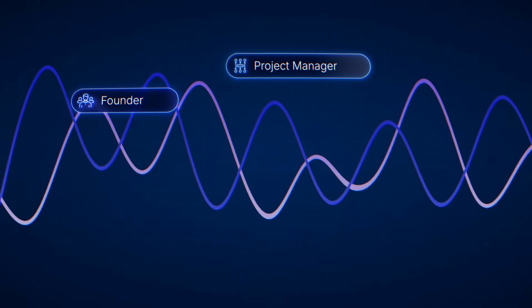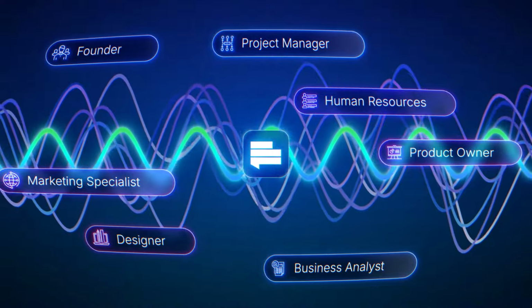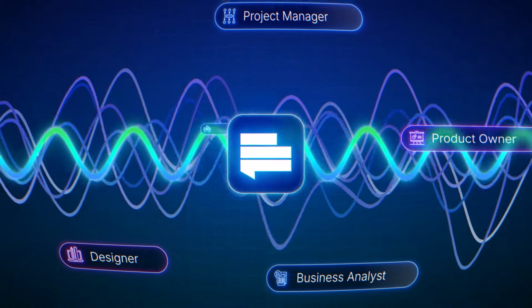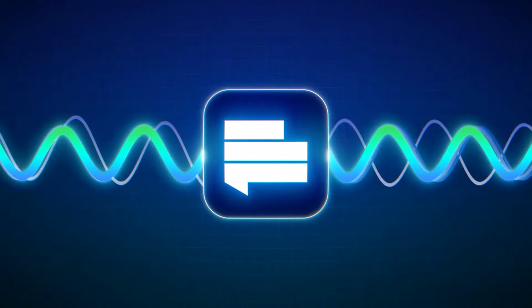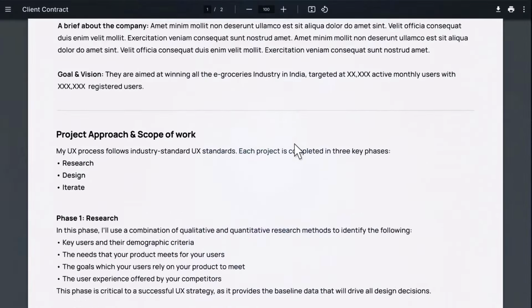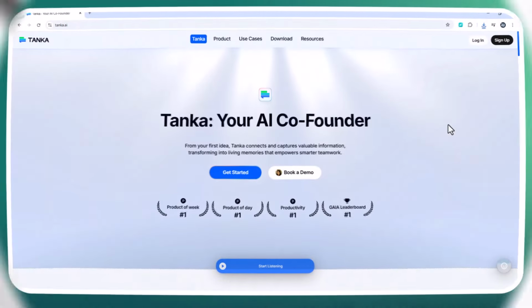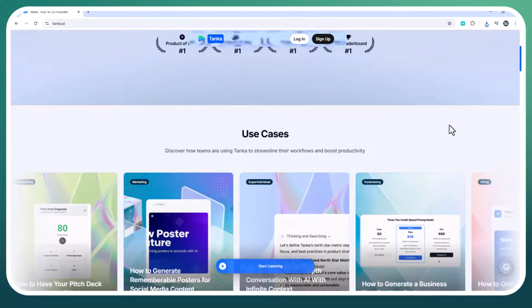Every founder knows this feeling. You open an AI tool, and it has no idea what you did yesterday. All context gone. You waste hours retyping investor notes, recreating onboarding docs, and scrolling through Slack just to find what was already said. You deserve better. Meet Tanka, your AI co-founder with memory.